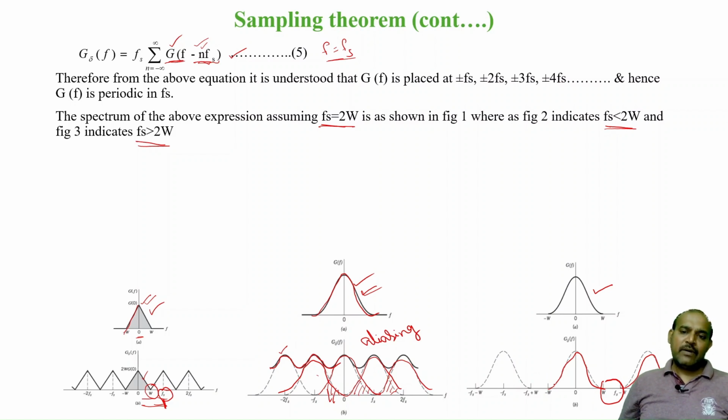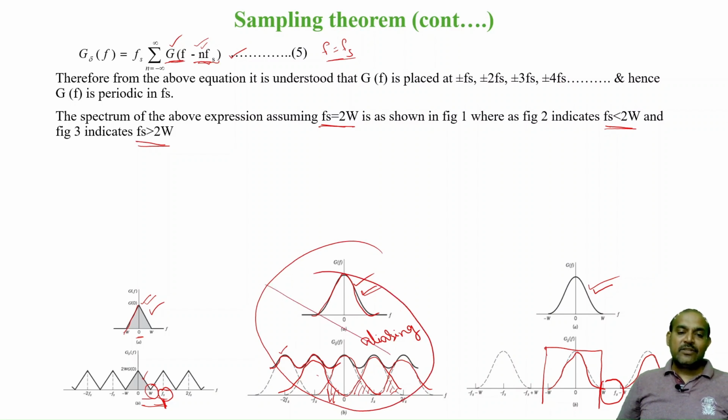So in the receiver, I can simply use a filter and get back this signal's sidebands, the same as your message signal. So fs should be equal to or more than 2W, only then can you reconstruct. When fs is less than that, you cannot reconstruct your signal. This concept is called aliasing.